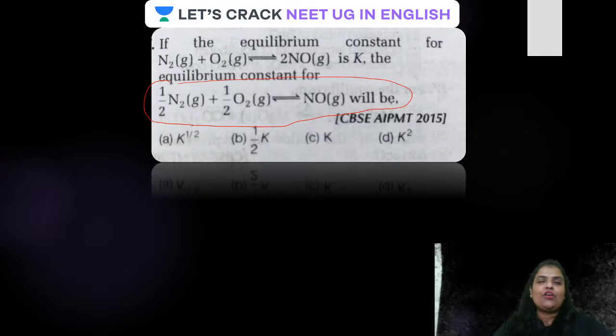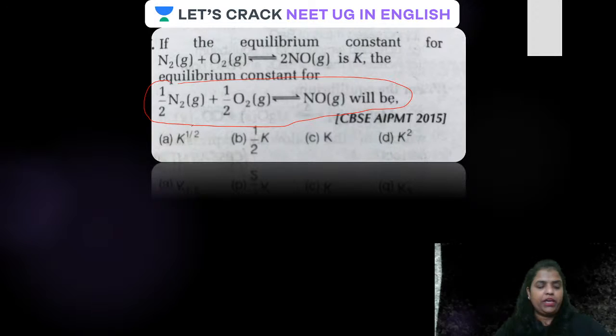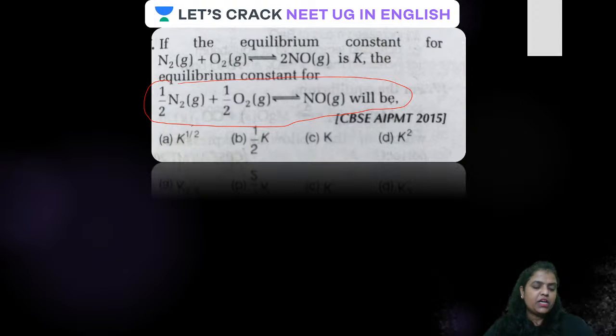If it is inorganic, you have to repeat the reasoning questions again and again. If it is physical chemistry, you need to practice the questions again and again. So trust me, nothing is easy, nothing is tough. It is all your hard work that decides.